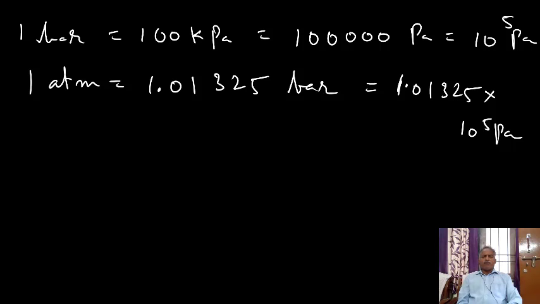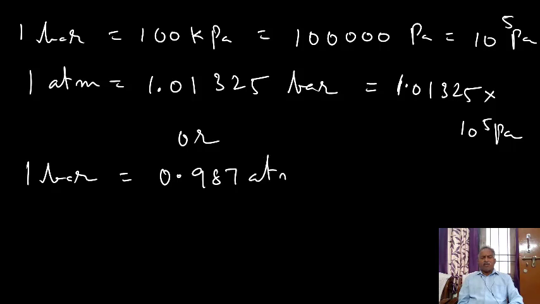So this is the relation between atmosphere, bar and pascal. Or otherwise, let us express bar in terms of atmosphere: 1 bar is equal to 0.987 atmosphere, which is equal to 10 to the power 5 pascal.